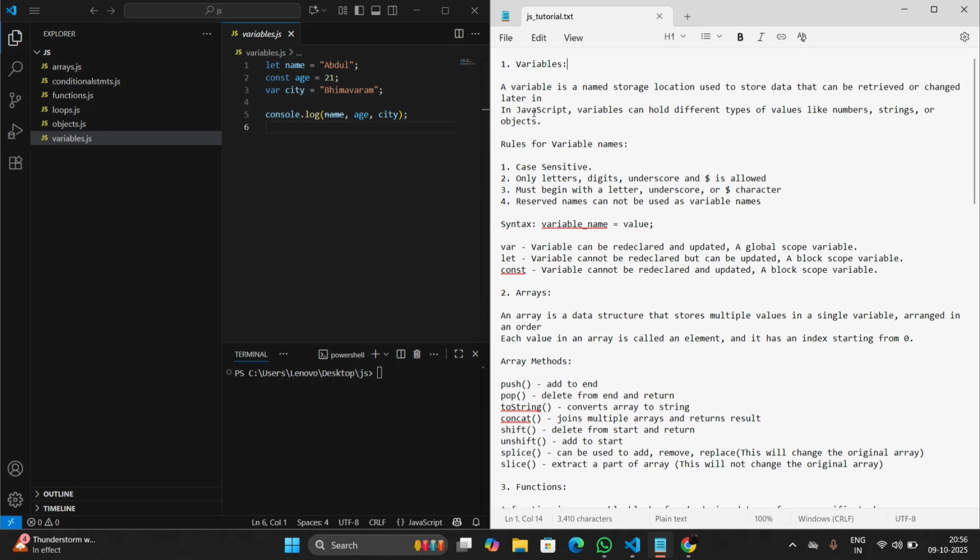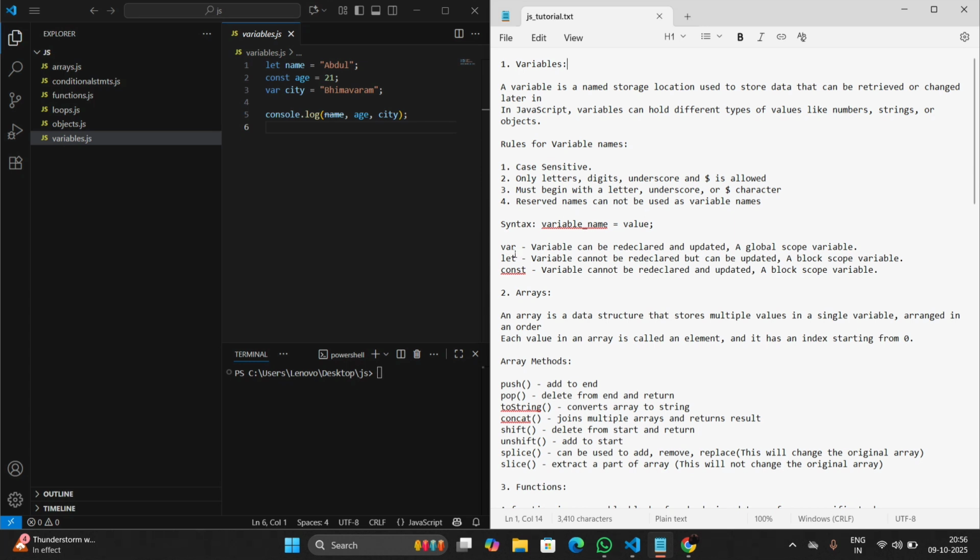There are some rules for declaring variable names. These rules are the same as in other programming languages. In JavaScript, it is case sensitive, and only letters, digits, underscore, and dollar symbol are allowed. Every variable name should begin with a letter, underscore, or a dollar character. Reserved names cannot be used, which means keywords cannot be used as variable names. The syntax for declaring a variable is variable name equal to value, and we can declare variables with some keywords.